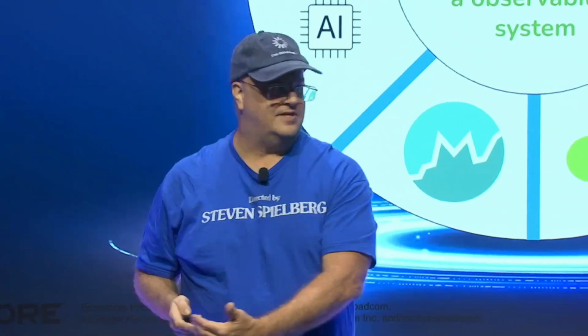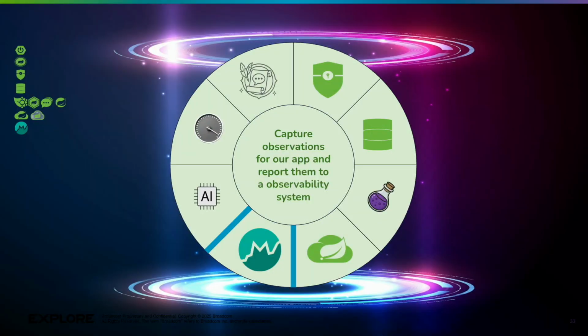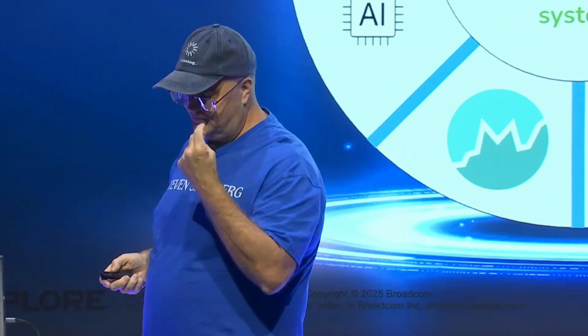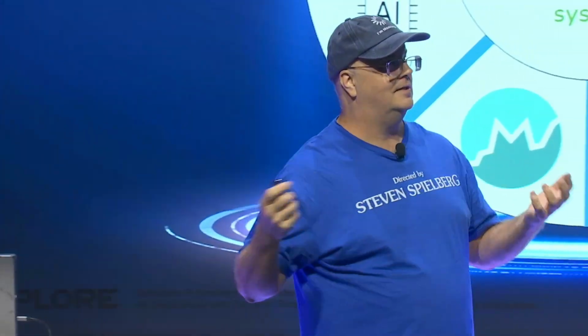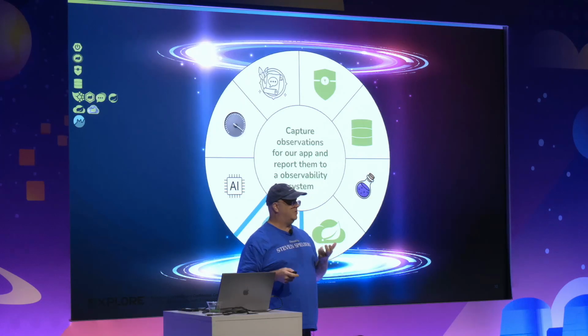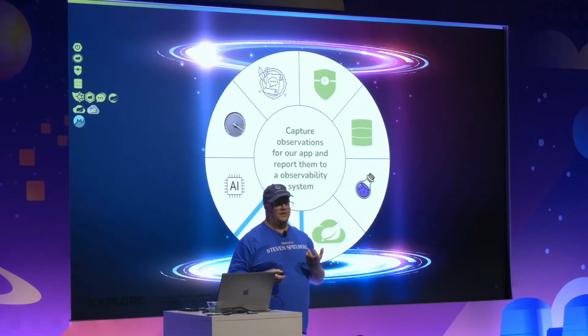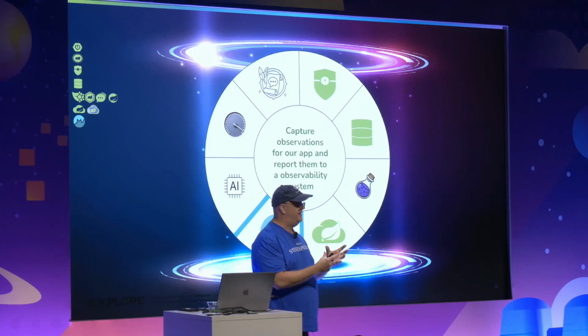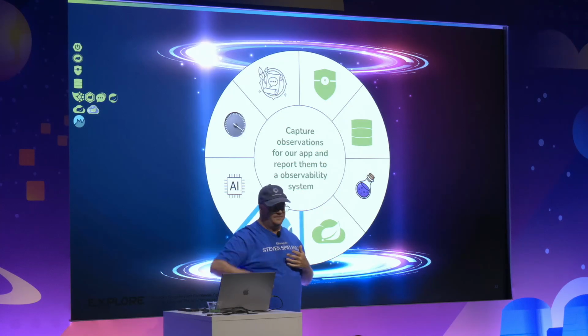Now we talked about metrics on Spring Cloud Gateway. When it's time for me to make sure that my app can capture all these observations, and I need to send those to an observation framework like Prometheus or Graphite, or, trying to remember the other one, Datadog, in that case, I can use something called Micrometer, and it can simplify the ability for me to capture these metrics, these observations, and simplifies sending them to those observation frameworks.